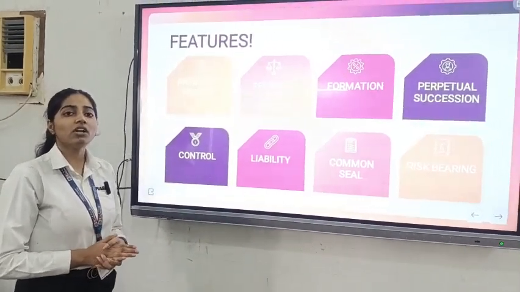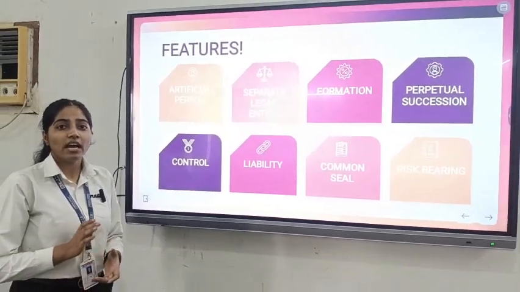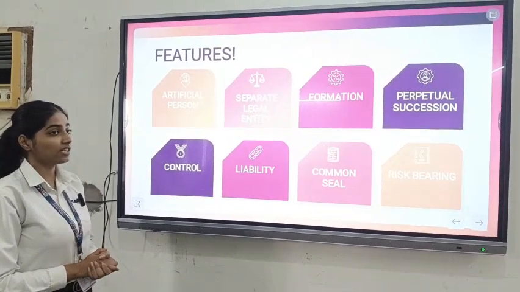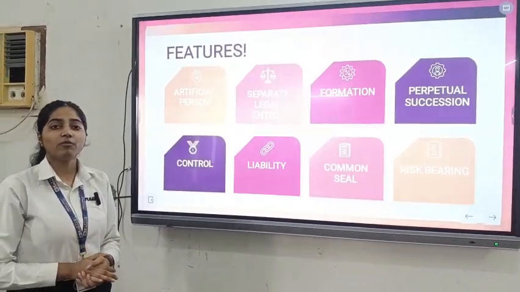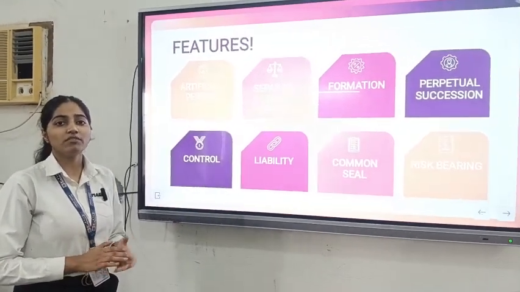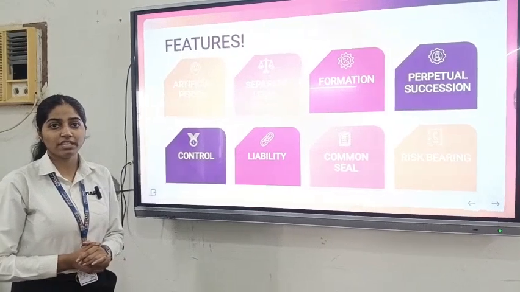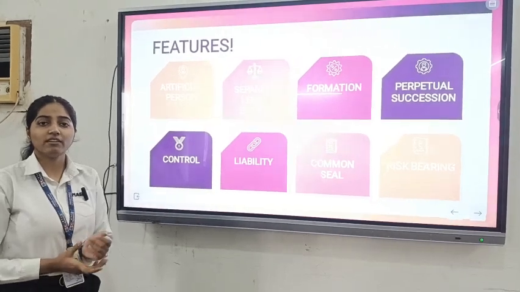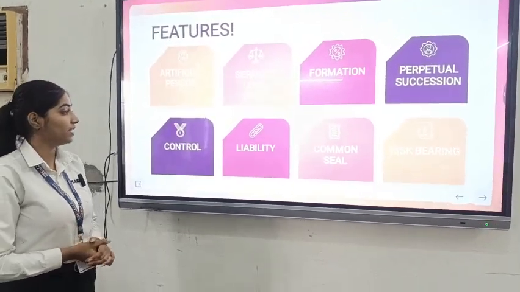A special procedure called winding up is done, and only then will the company shut down. Fifth one is control. The control lies in the hands of the board of directors. The board of directors have all the powers and are accountable for the hiring of top level management. They are also accountable for all the management and the purpose of the company.